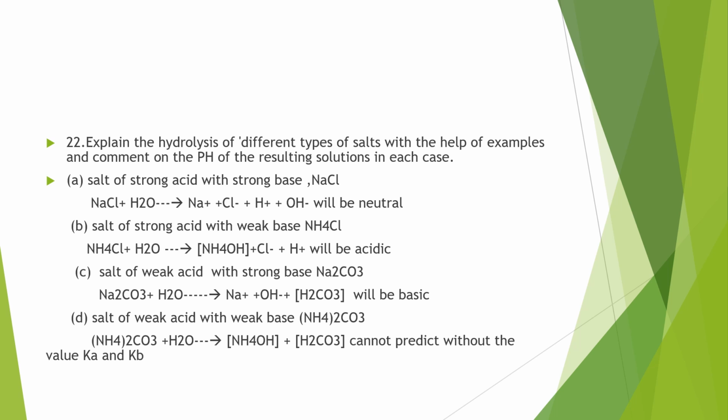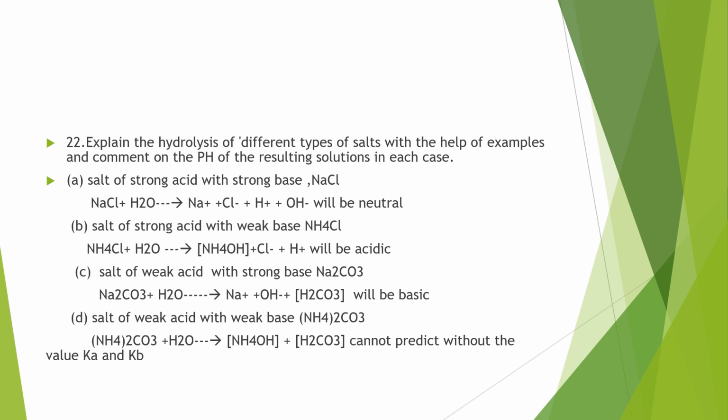So the concentration of H plus ions will be equal to the concentration of OH minus. If you want to know this in detail, I have done a video about this equilibrium. You can refer to that. Then the salt of a strong acid with a weak base, that is ammonium chloride. Ammonium chloride plus water gives NH4 plus. NH4OH is a weak base and will not undergo complete dissociation. HCl is a strong acid and is completely ionized. The concentration of H plus ions will be more, so it will be acidic.